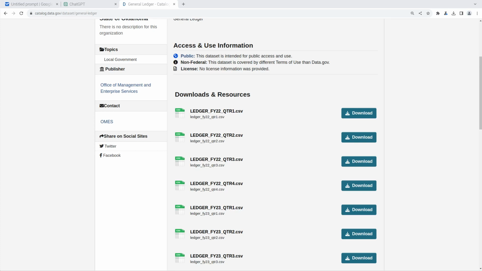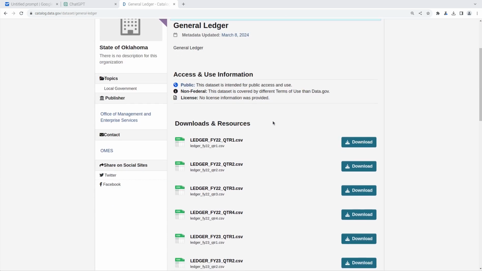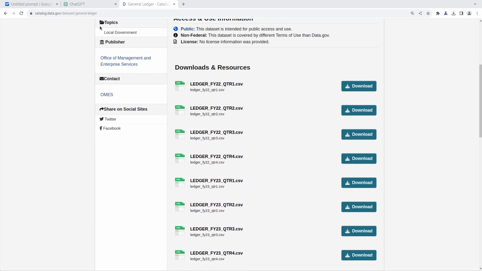This is the Pythonic Accountant, and what I've got for you today is we're going to take a look at some general ledger details available publicly from the state of Oklahoma. We're going to see if we can make any use of it in any of our generative AI tools.